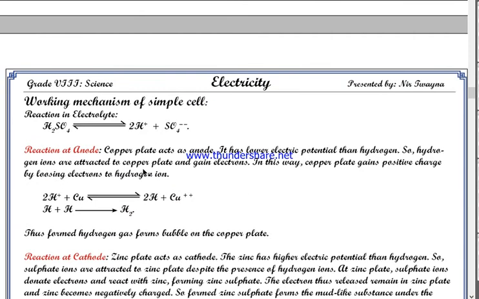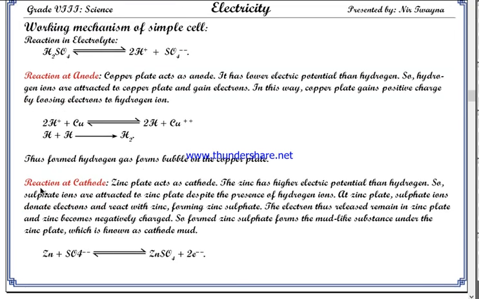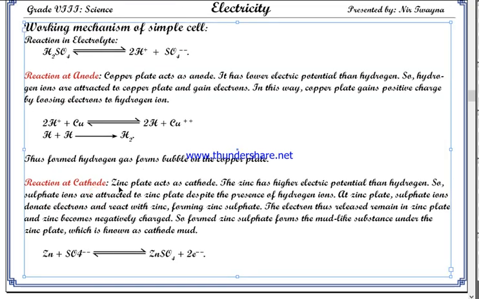Understood? Any confusion in the simple cell? As for the reaction at the cathode, the zinc plate acts as cathode. The zinc has higher electrical potential than hydrogen, so sulfate ions are attracted to the zinc plate despite the presence of hydrogen ions. So sulfate prefers zinc instead of hydrogen.